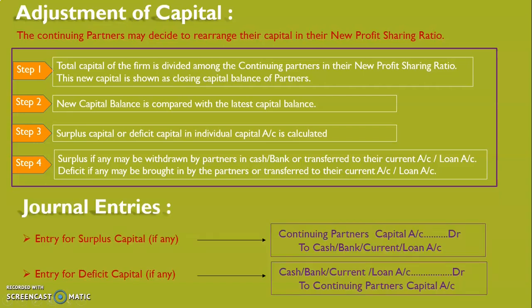The journal entry for surplus capital, if any: continuing partner's capital account debit to the respective account. That is, if it is paid in cash or bank, then it will be to cash or bank account. And if it is transferred to current account or loan account, it will be to current account or loan account. For deficit capital, we have to debit the respective account. If cash is brought in by the continuing partner, debit cash or bank account. If it is transferred to current account or loan account, debit the respective account, and continuing partner's capital account will be credited. Now let's see the steps for solving the sum.